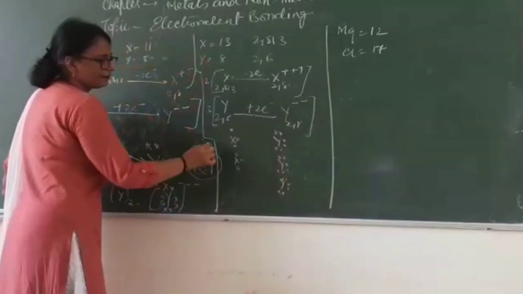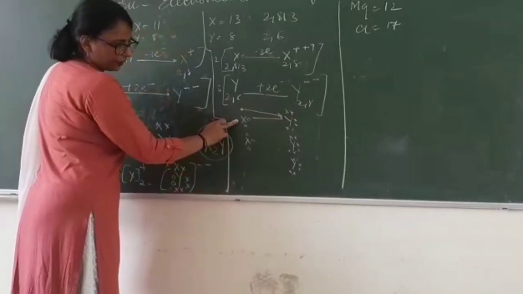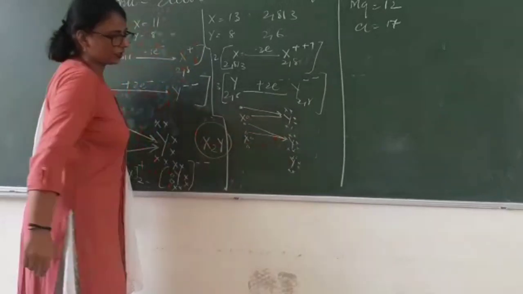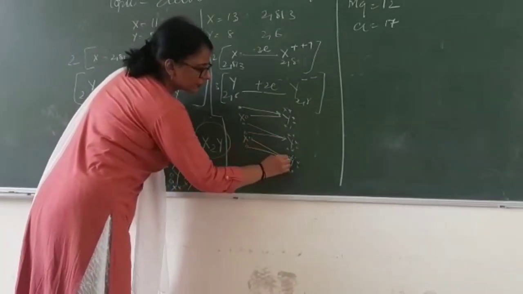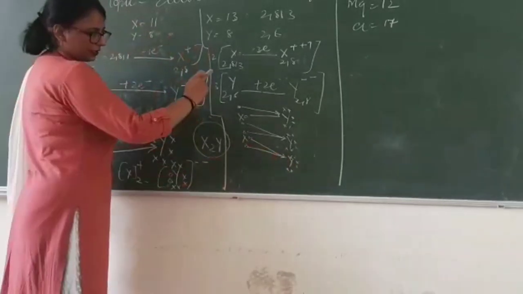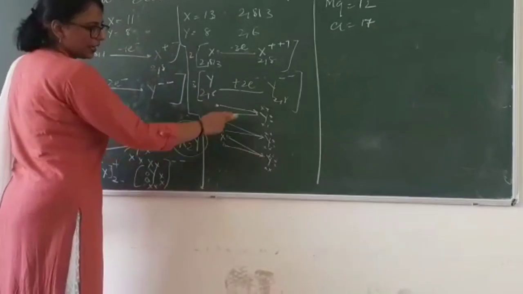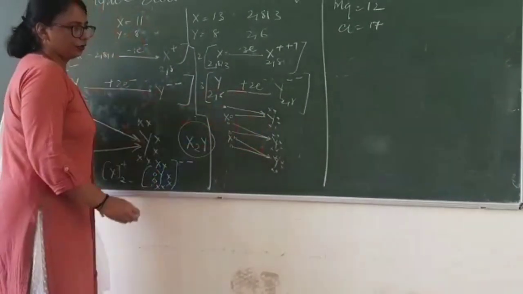Now this Y is deficit of 2 electrons coming from X, but this X is still left with 1 electron. So one from this side and one from the another X, they will be transferred to this Y. Then you are left with 2. These 2 of the X will be moving to this one. That means 3 plus 3, 6 electrons in all are given by 2 X's, and 2 plus 2 plus 2, 6 electrons have been taken by 3 Y.